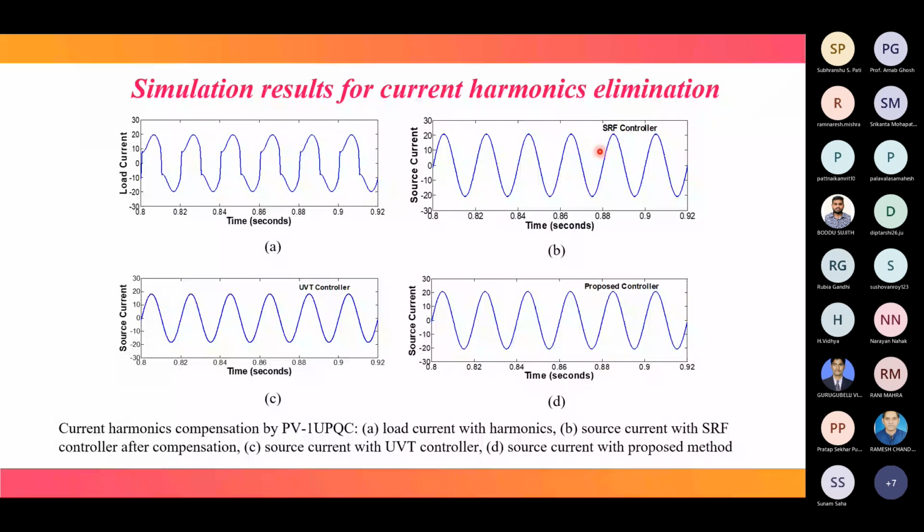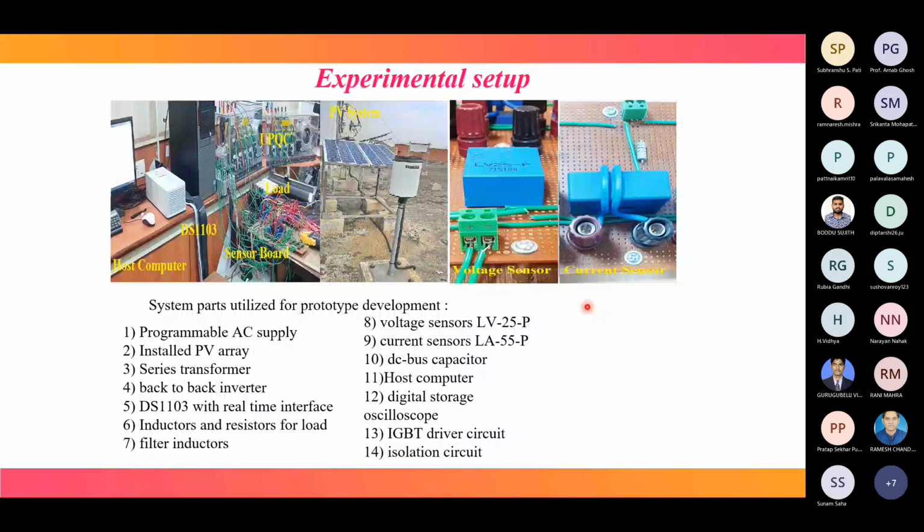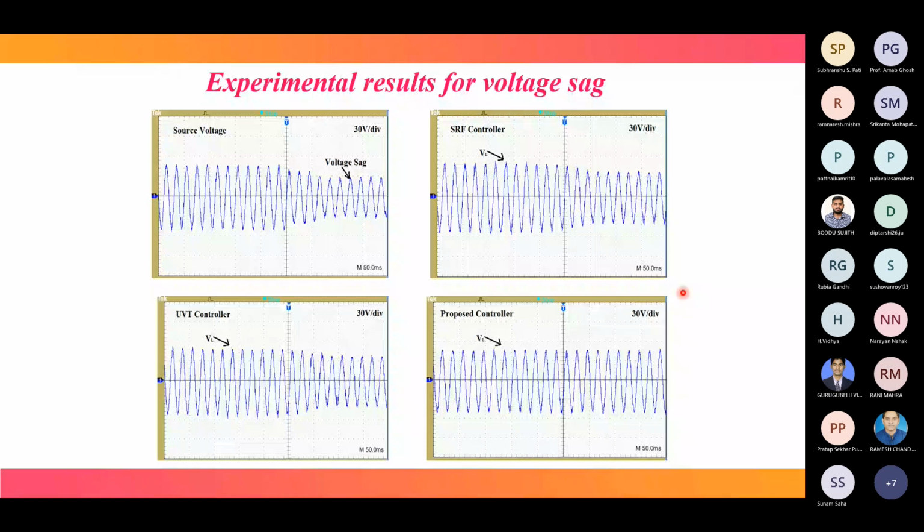Now coming to the experimental setup, or experimental verification of these control techniques. These are the different equipments used: a back-to-back converter as UPQC, loads, and the sensor board. This is the dSPACE, then the host PC. These are the voltage and current sensors. In this way, the experimental setup has been created in the laboratory. And these are the different parameters used for developing this experimental setup. And this is the experimental result.